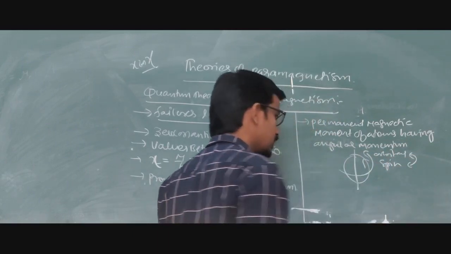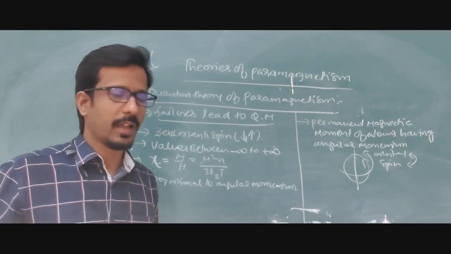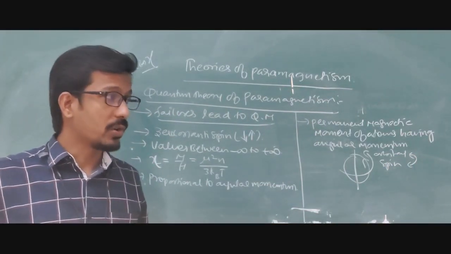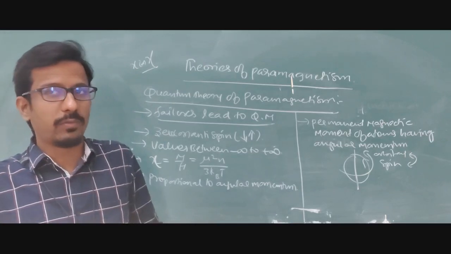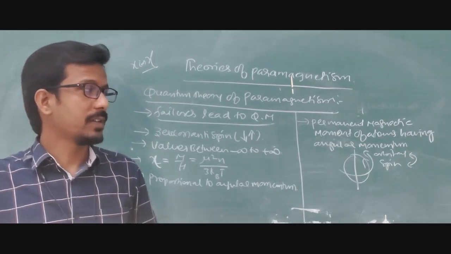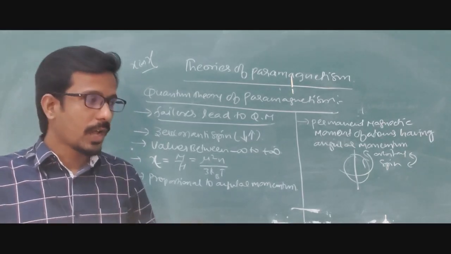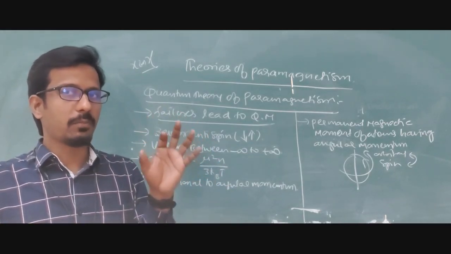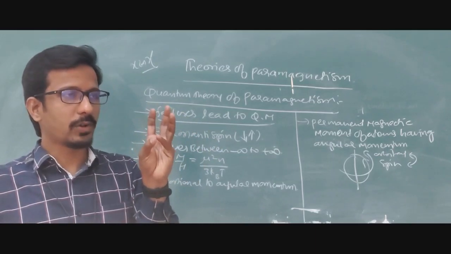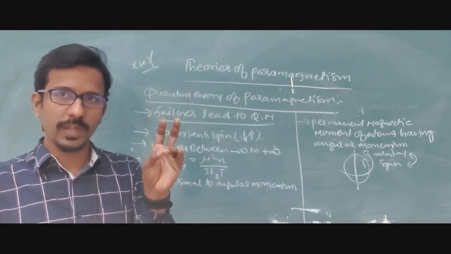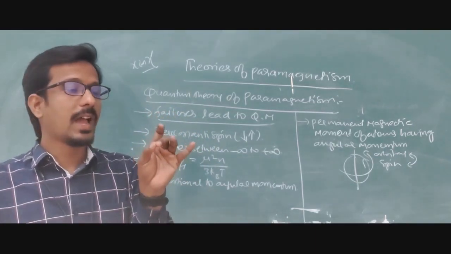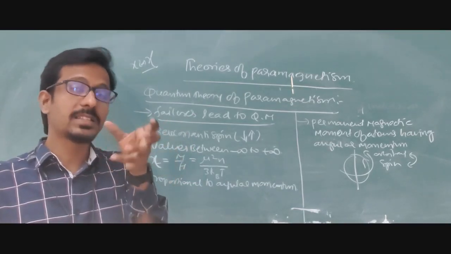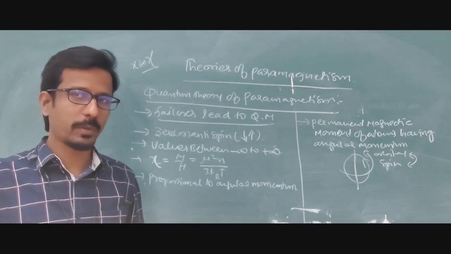Last class we discussed the difference between the spin motion and orbital motion, the origin of the permanent magnetic moment. In that we discussed three conditions. The origin of the permanent magnetic moment depends on three things: the spin of the electron, the orbital motion of the electron, and third, the nucleus spin also taken into consideration. That is nothing but the intrinsic property of the magnet.